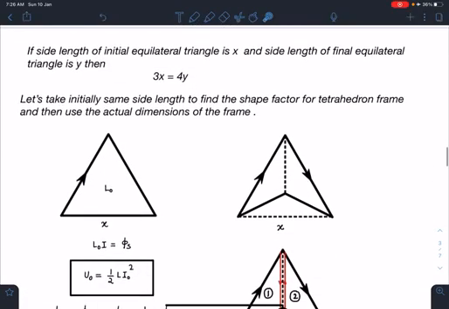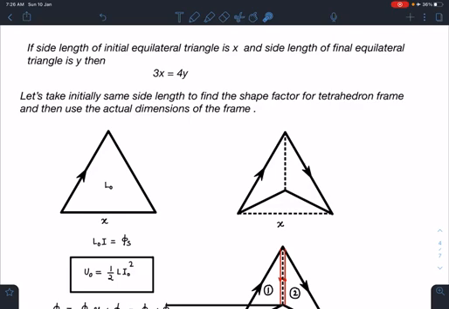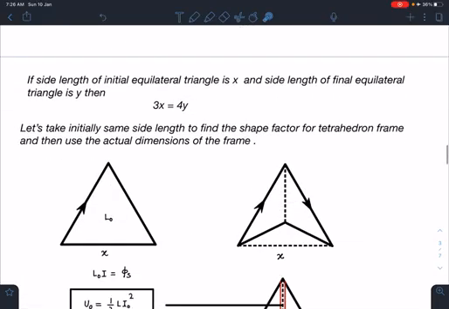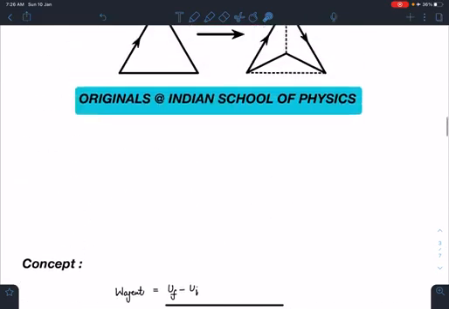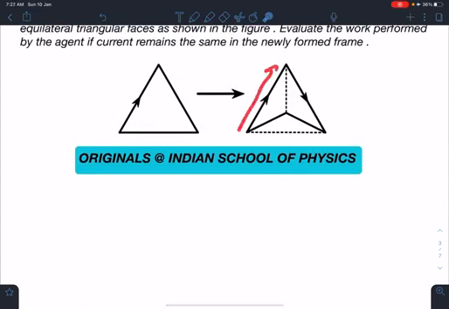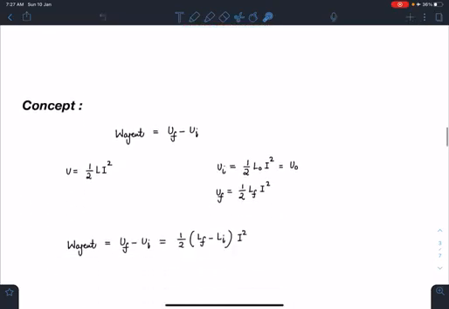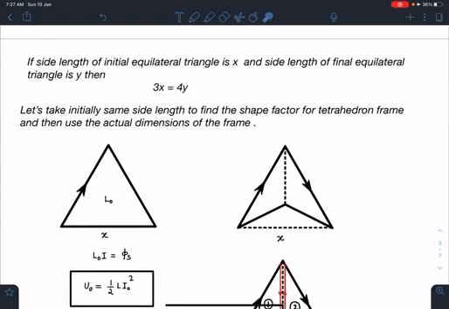The first thing we are going to notice here is that the side length of the initial equilateral triangle is x, and the side length of the final equilateral triangles is y. Then I can write 3x is equal to 4y. This is going to be the first equation which I am going to use. You can see here that this length is x, and this length in this case is going to be y. So you can see 1, 2, 3 and 4, 4y is equal to 3x. So that is my first condition.